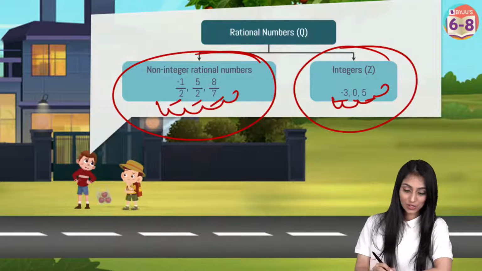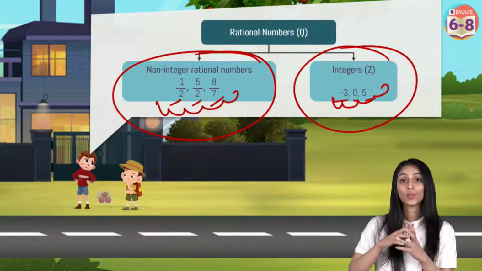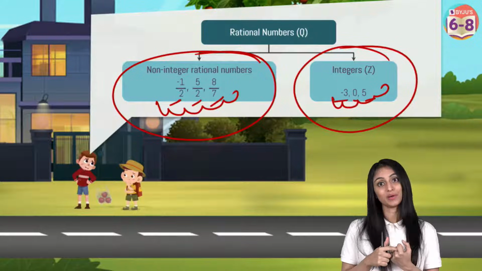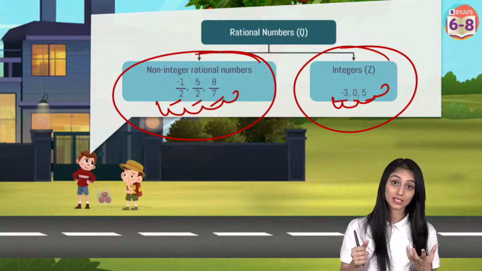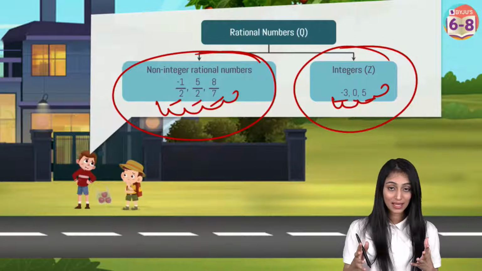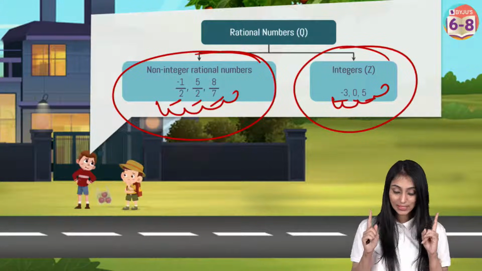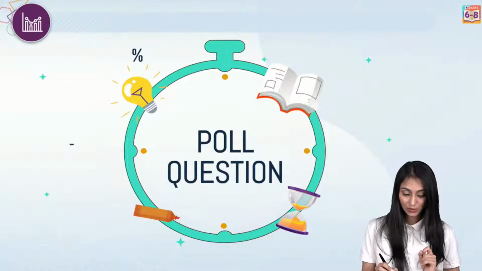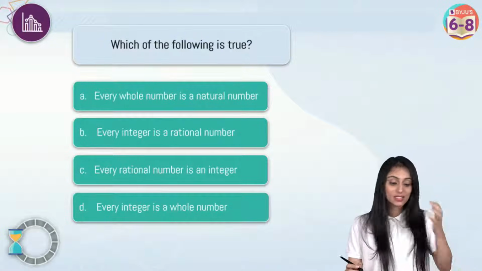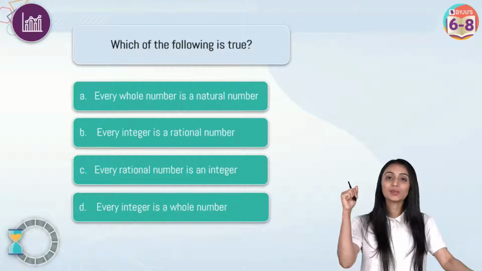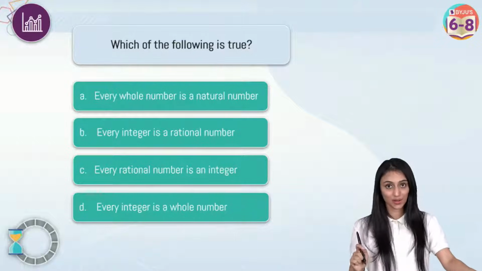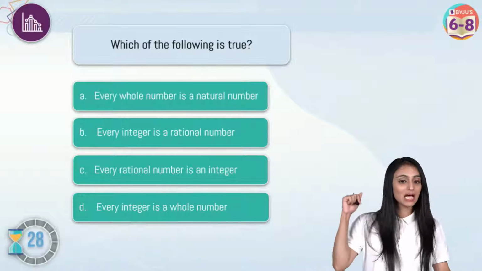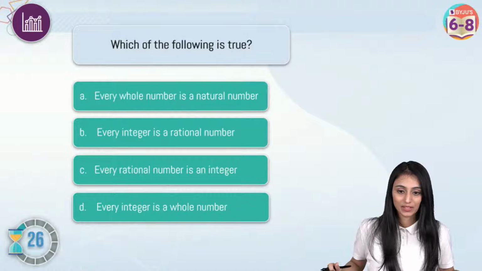All right, all right. So till now we talked about the definition of a rational number. We talked about the standard form of a rational number. We saw that all integers can be called rational numbers, right? So we have learned this in detail. Now it's time that you answer a question. Coming up next is a poll question that you have to solve all by yourself. It says, which of the following is true? 4 options you can see on the screen. I'm giving you 30 seconds to solve this question and I'm starting the timer now. Quickly tell me what the right answer would be for this.